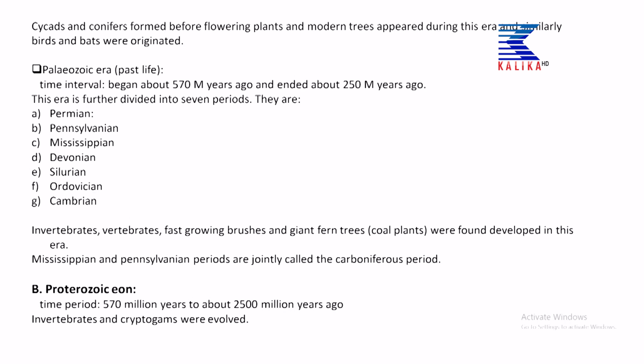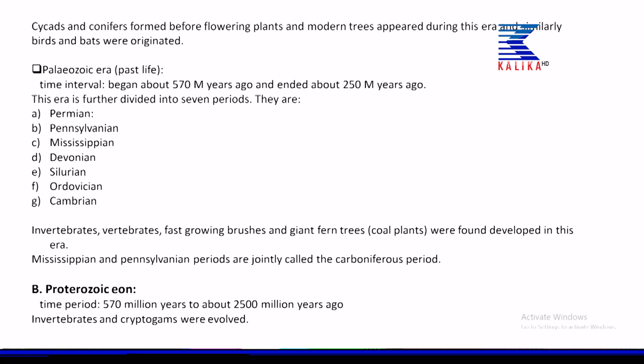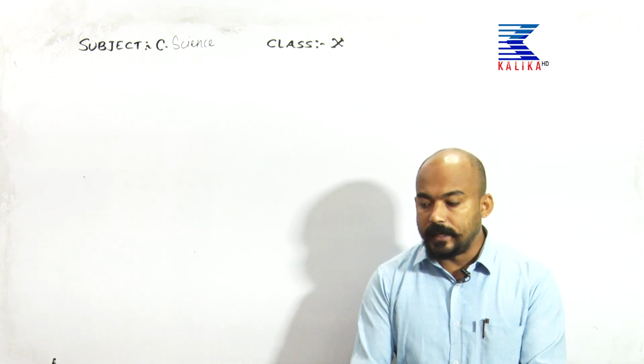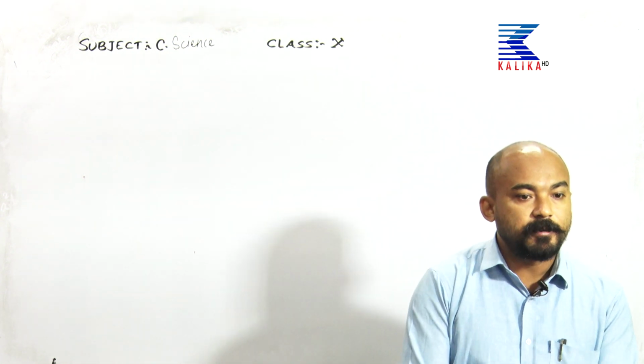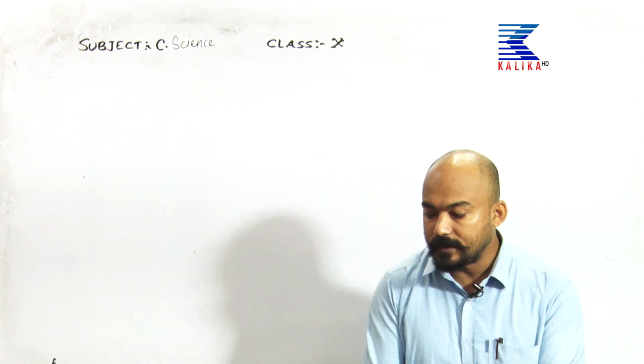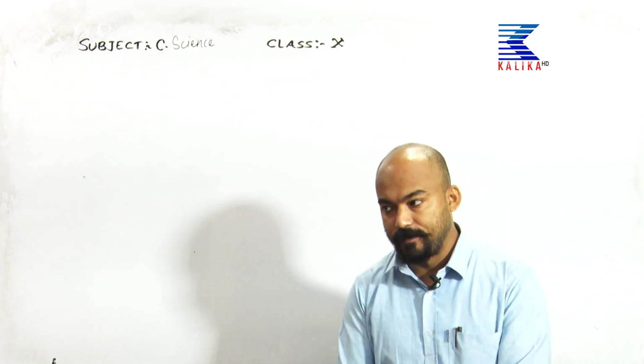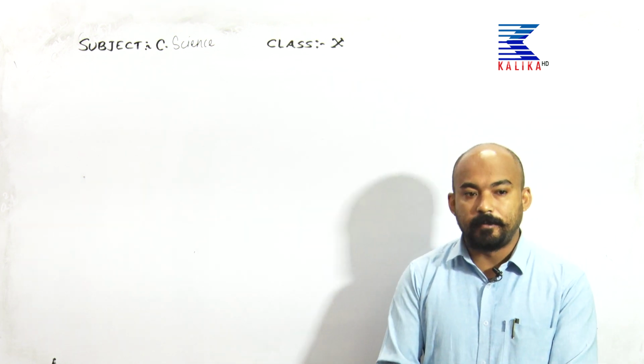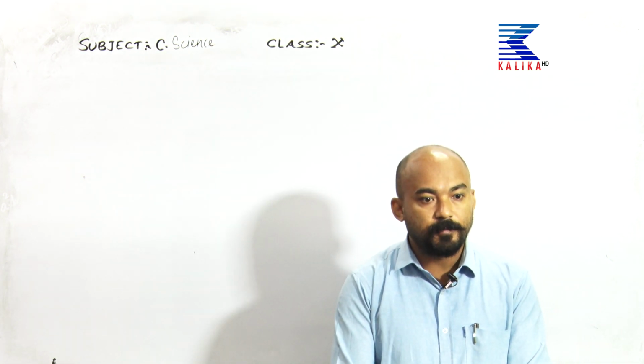We will discuss these periods later in the graphical methods: in which period what types of organisms developed, and what the starting plants or starting animals were in each period. In this era, invertebrates, vertebrates, fast growing animals, grasses and giant fern plants were developed.